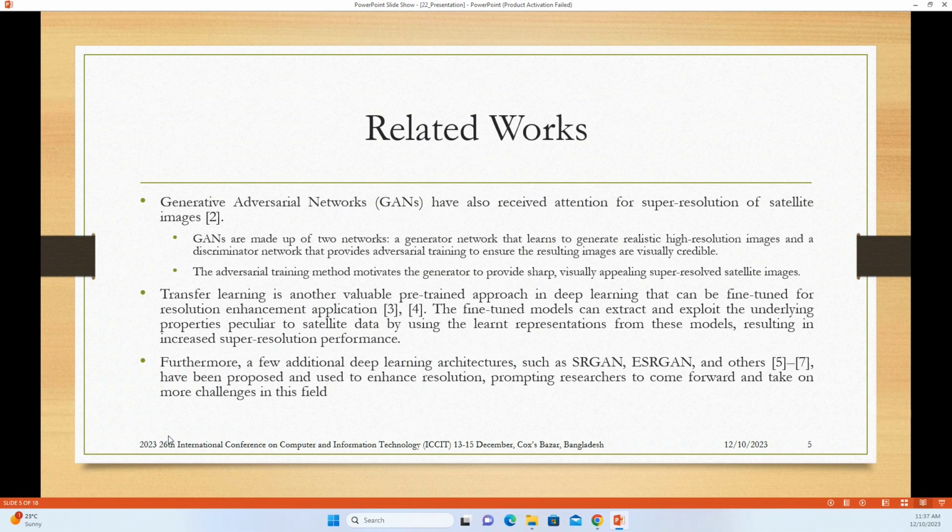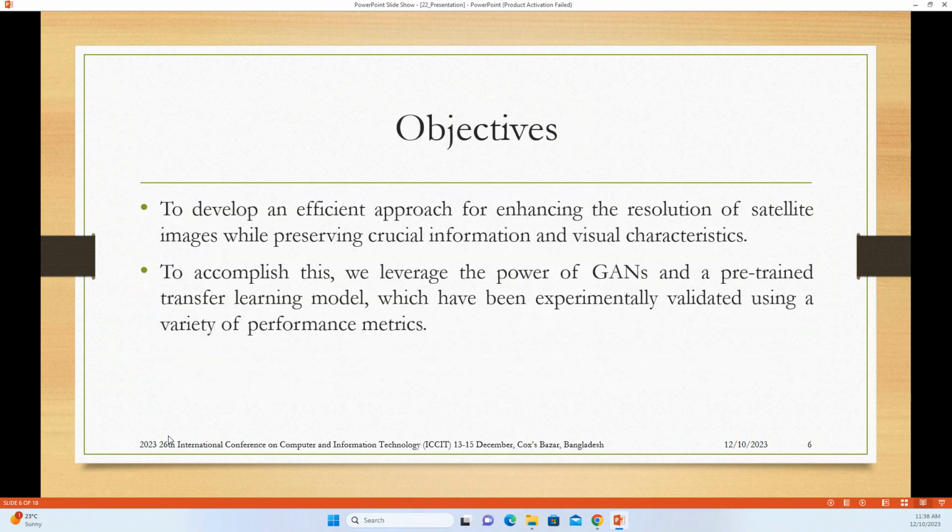Transfer learning is another popular pre-trained approach in deep learning that can be fine-tuned for resolution enhancement applications. The fine-tuned models can extract and exploit the underlying properties peculiar to satellite data by using the learned representation from this model, resulting in increased super resolution performance. There are some preprocessing steps that incorporate the GAN method, such as super resolution GAN, enhanced super resolution GANs, and a few other models also proposed to enhance resolution and that show better results than the traditional GAN algorithms.